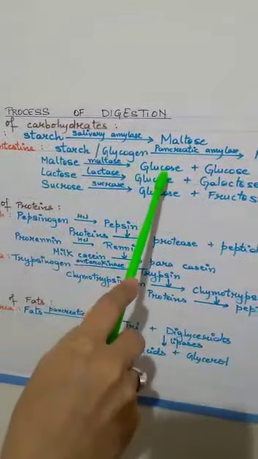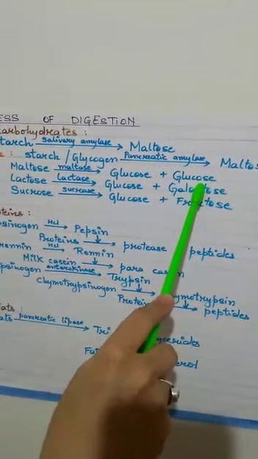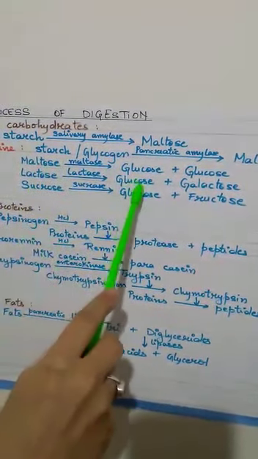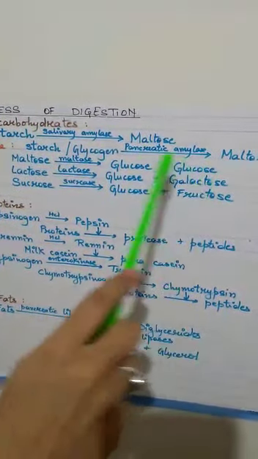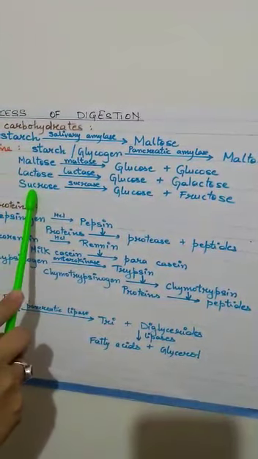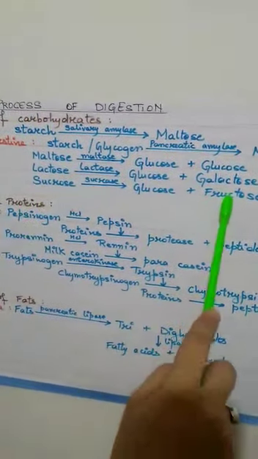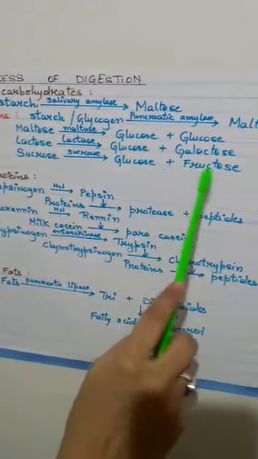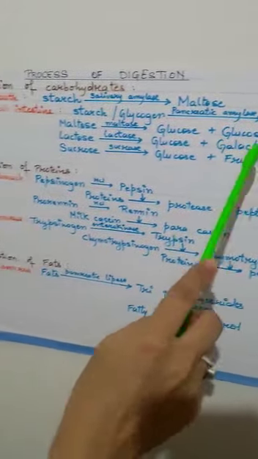Maltose is then again broken down into glucose and glucose. The lactose or the milk sugar breaks down into glucose plus galactose, whereas the sucrose, that is cane sugar, breaks down into glucose plus fructose. So this is how starch has been broken down into simpler molecules.